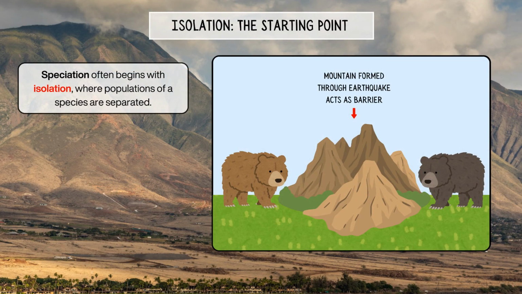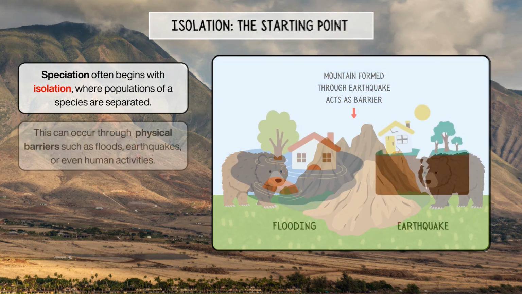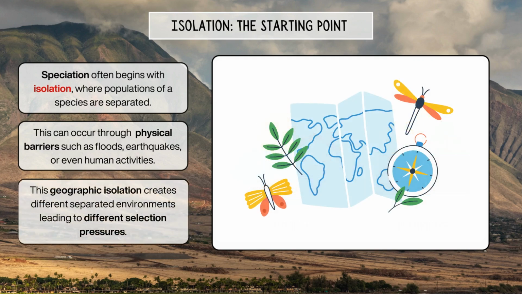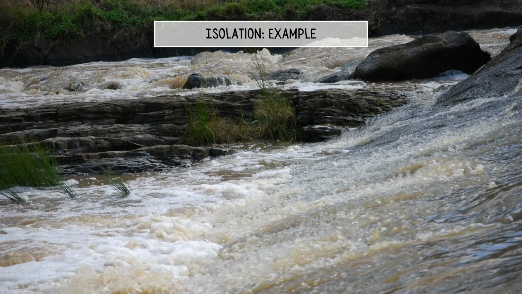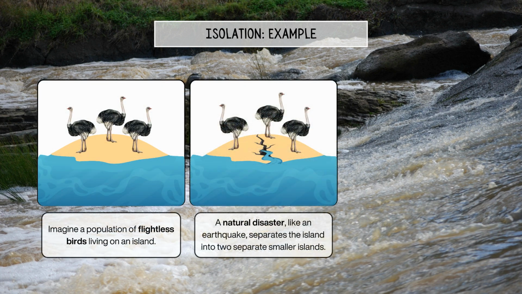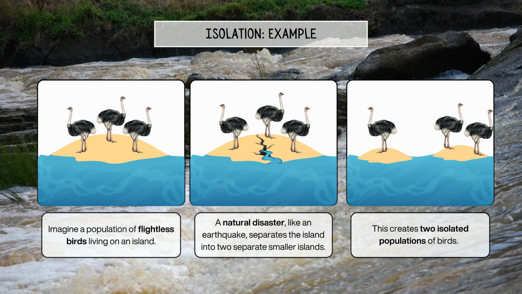Speciation often begins with isolation, where populations of a species are separated. This can occur through physical barriers such as floods, earthquakes, or even human activities. This geographic isolation creates different separated environments, leading to different selection pressures. Let's illustrate this with an example. Imagine a population of flightless birds living on an island. A natural disaster, like an earthquake, separates the island into two separate smaller islands, creating two isolated populations of birds.